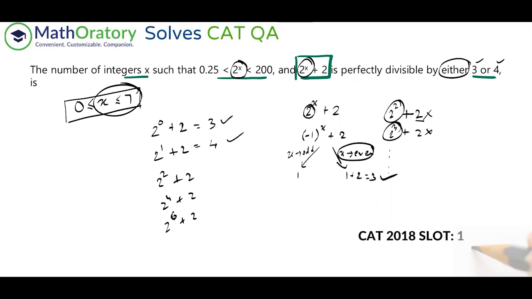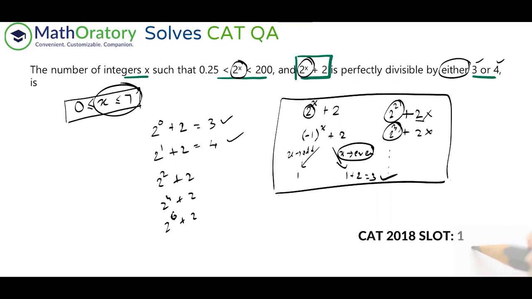If you're good with these understandings, then this analysis will take roughly 10 to 15 seconds. I just elaborated this in detail, but if you know these ideas, this will be very easy to figure out in 10 to 15 seconds. So all you have to do is just figure out these cases. So you have a total of 5 possible cases. So in this case, the answer will be 5.